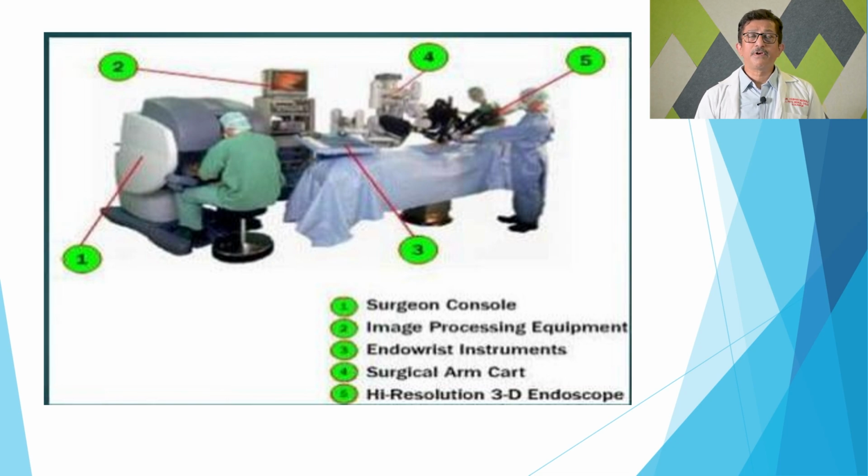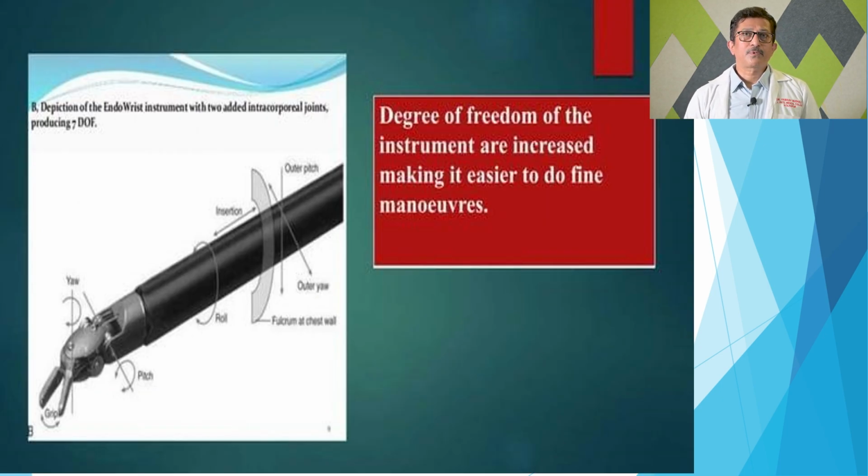So the surgeon is sitting away from the patient, and these are the specially made robotic hand instruments. They are not like traditional laparoscopy instruments. They have a lot of movement; if you look at the tip of that instrument, it is like the wrist of a surgeon. So it has all-angle movements which can be done by our own hand, which is not there in a traditional laparoscopy instrument, which has a fulcrum effect. This can be eliminated or reduced by using robotic instrumentation, and this is how the robot helps.